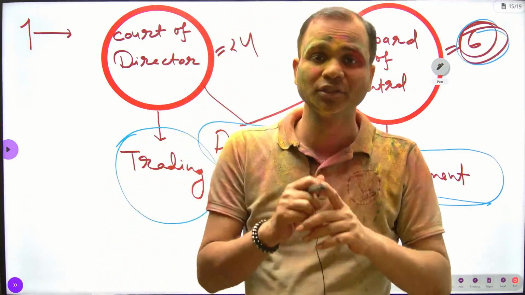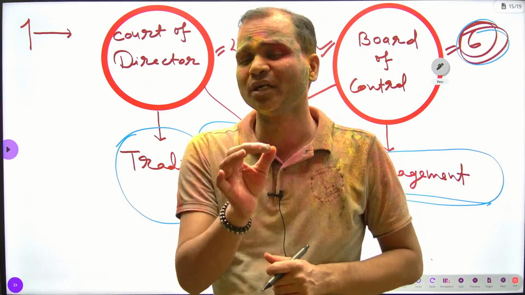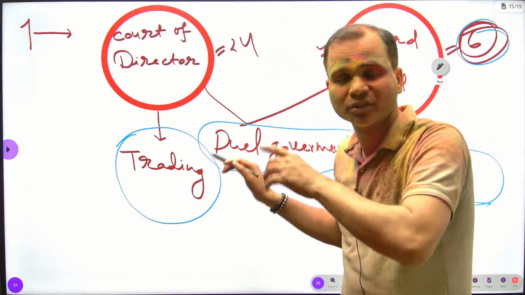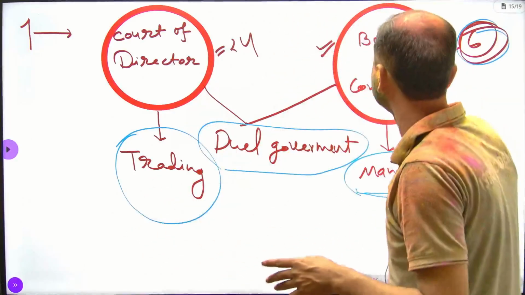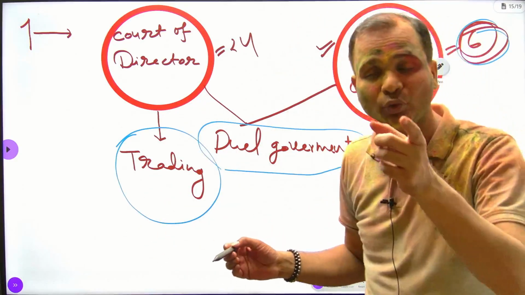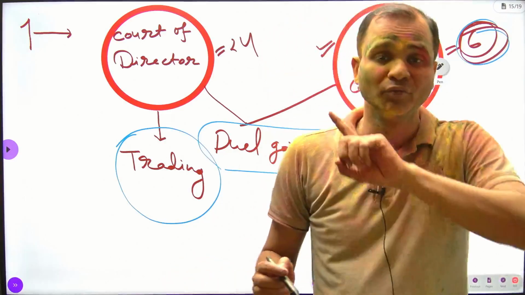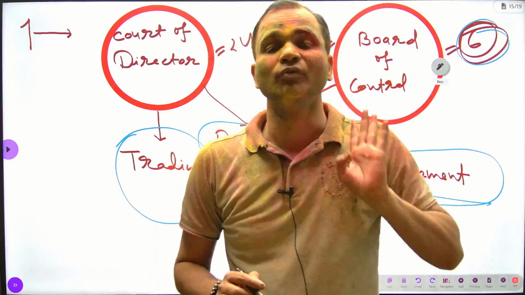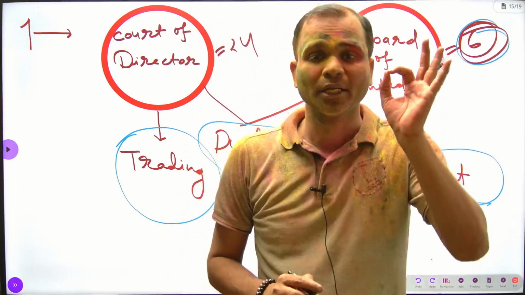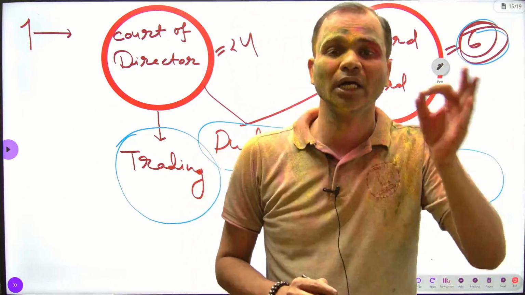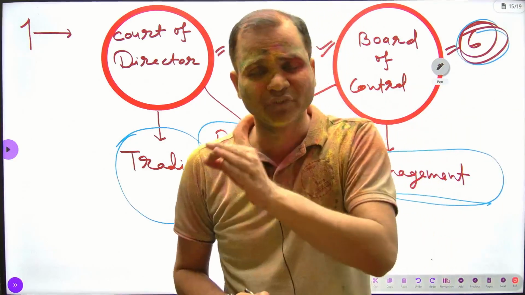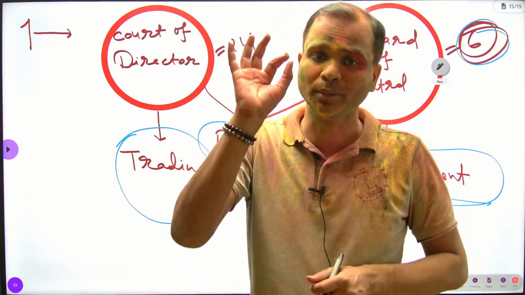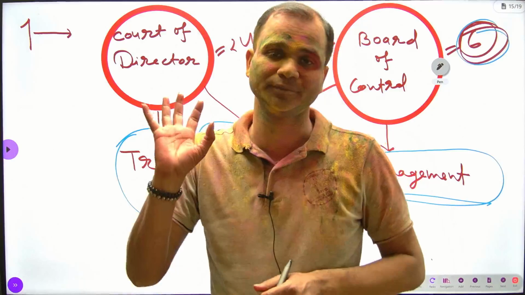Here I have focused on making you understand the meaning of dual government within the company. It means now parallel to the Court of Directors, there was another body known as the Board of Control to handle the company's political power. It means without the Board of Control, the company cannot sign a treaty with the Indian kings. The company cannot appoint any other officers within the company. All the management of the company would be handled by the Board of Control. All the political decisions will be taken by the Board of Control.